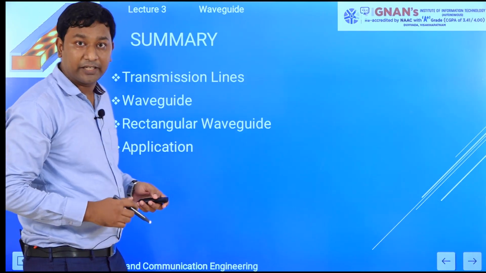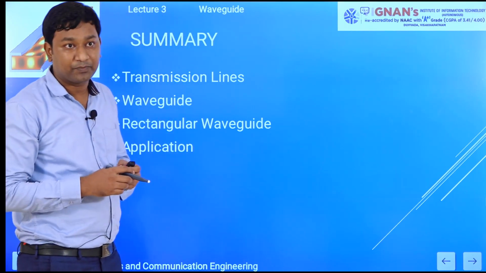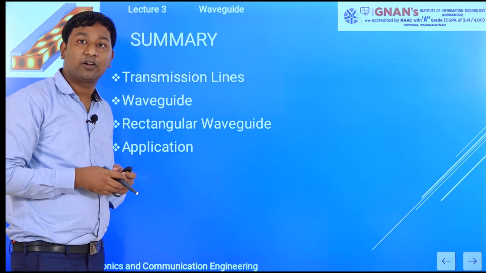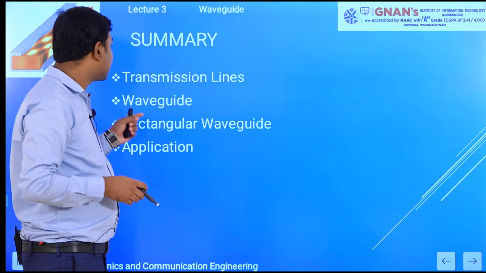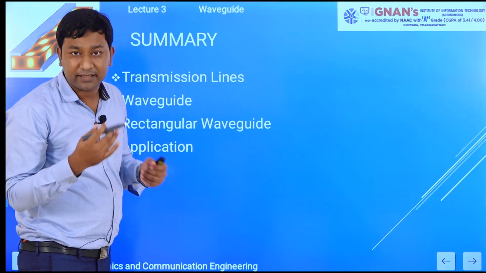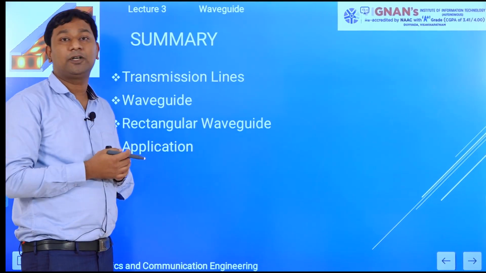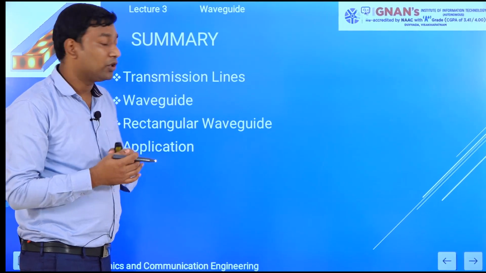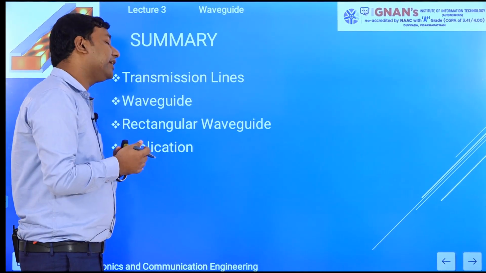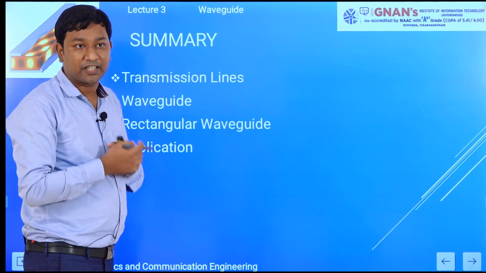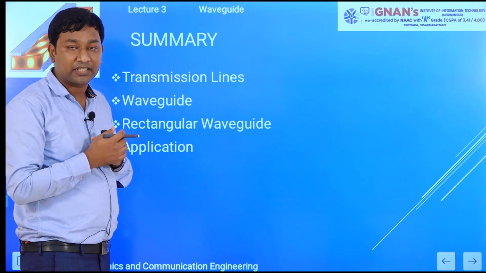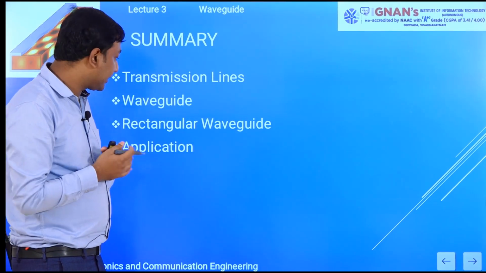Now that is the summary. We started from transmission lines. What is the disadvantage of transmission line? What are waveguides? What is a rectangular waveguide? Where are we using them? First, a transmission line is a medium which can transfer power from one point to another point. It is a two conductor system, but it cannot be used in higher frequency applications. We can use it up to 10 gigahertz or 3 gigahertz for a specially designed transmission line. We will also see the different types of transmission line, that is coaxial cable, microstrip line, and why they are not used for higher frequencies.